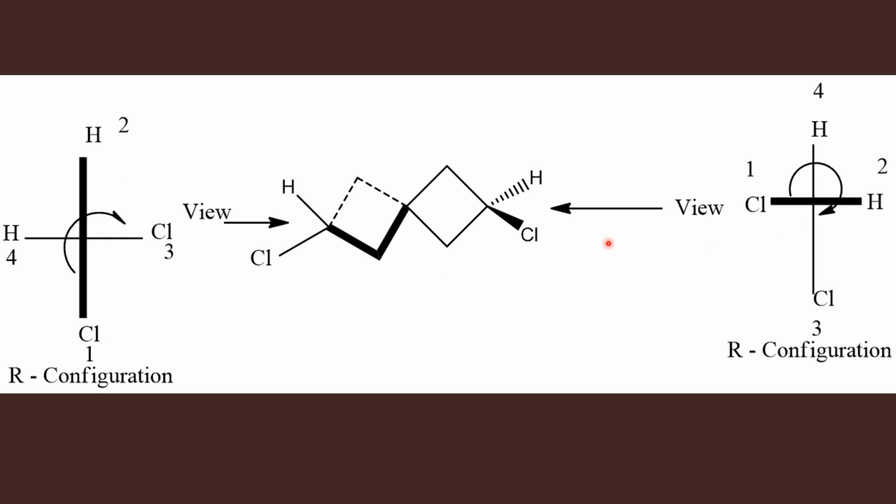Now assign configuration by viewing from here. So vertical line, horizontal line I have drawn. Since I am viewing from here, now in the horizontal line, these are the horizontal groups which I should place in the horizontal line. So when I am standing here to view the molecule from here, this hydrogen is at my right and chlorine is at my left.